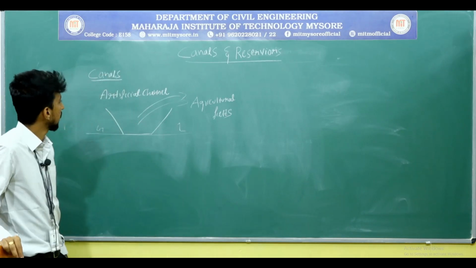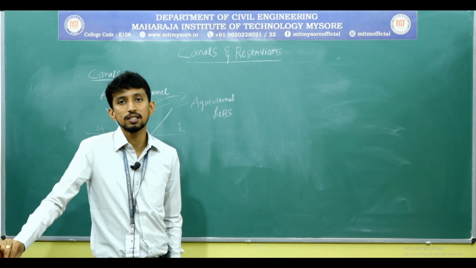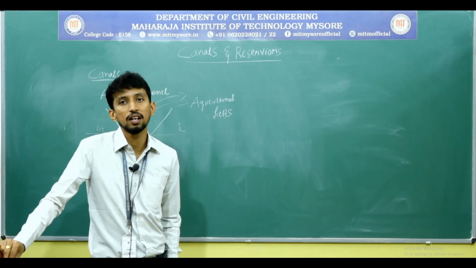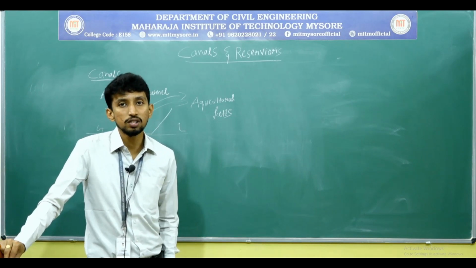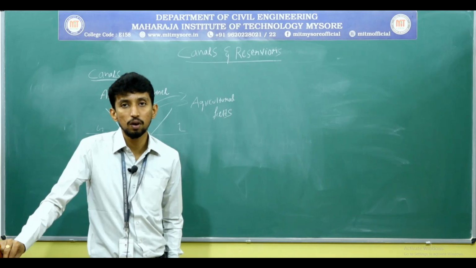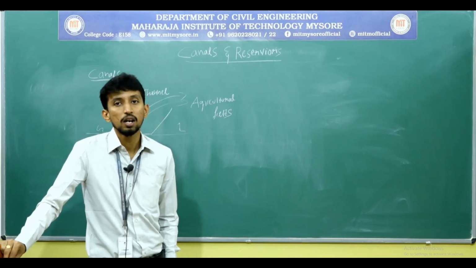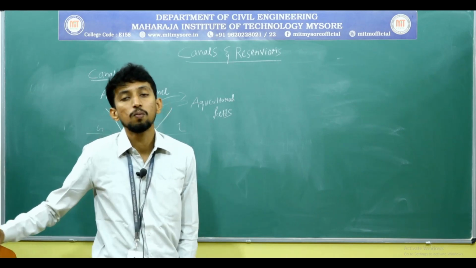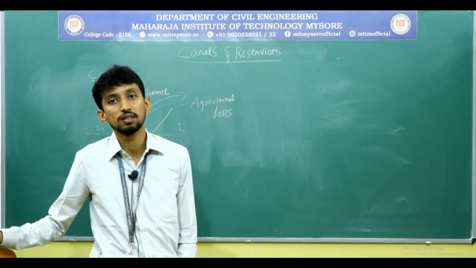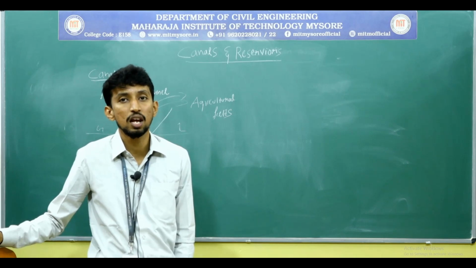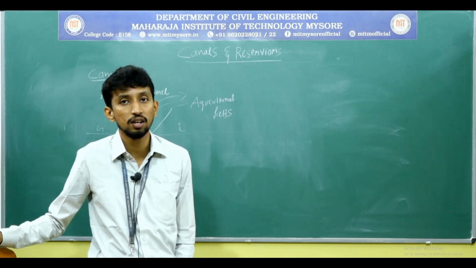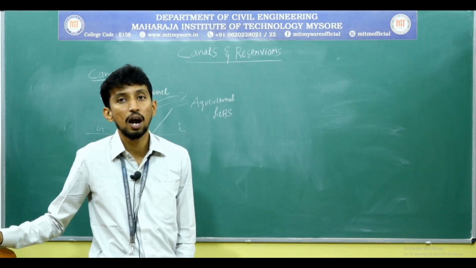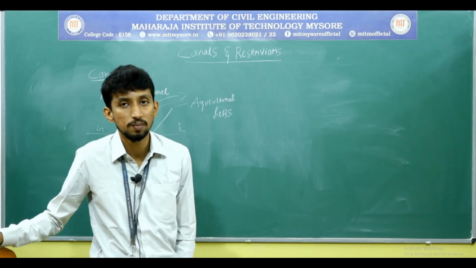Okay. Once again I am going to define canal. Canal is an artificial channel. Usually it is trapezoidal in shape. Why trapezoidal shape? Why not V shape or rectangular shape? Because the trapezoidal shape is the most economical section, which we have already studied in fluid mechanics and hydraulics in the 3rd and 4th semester.